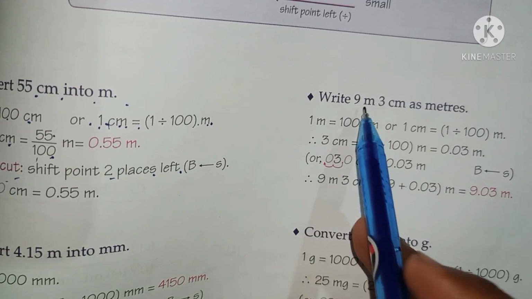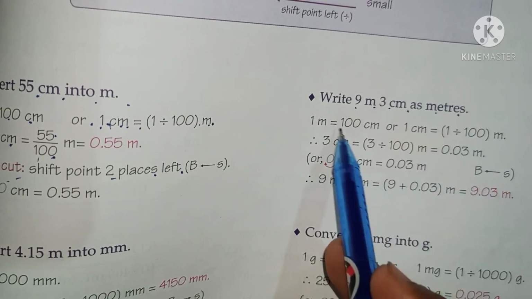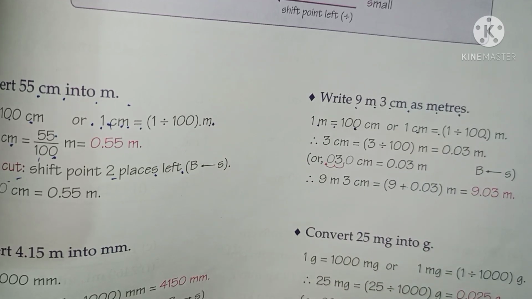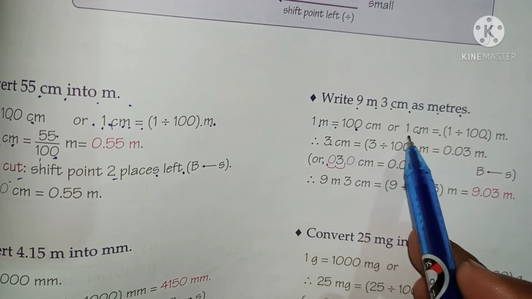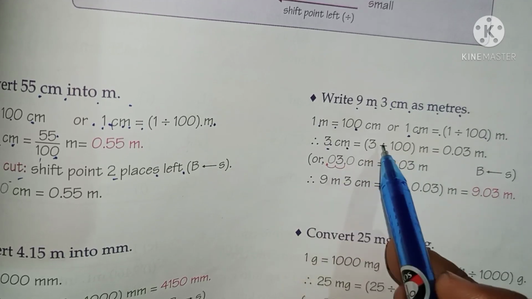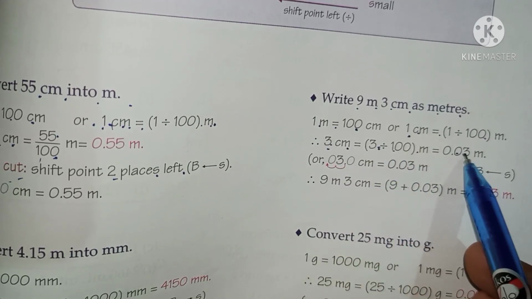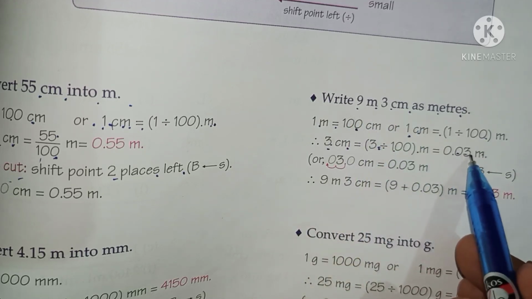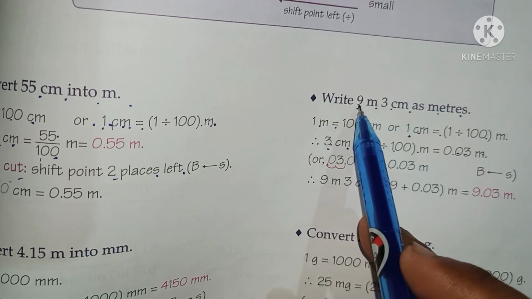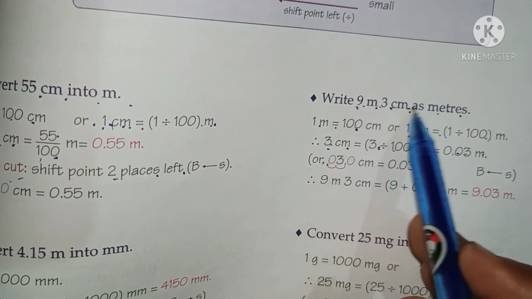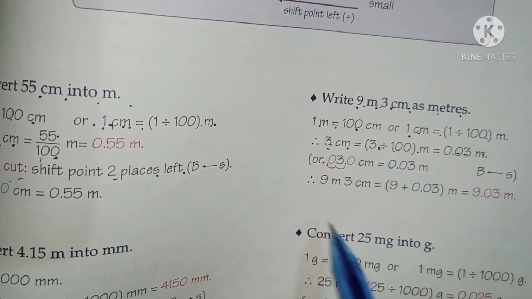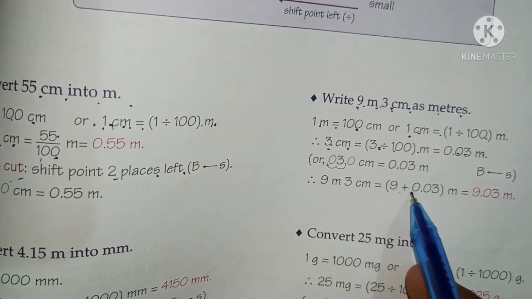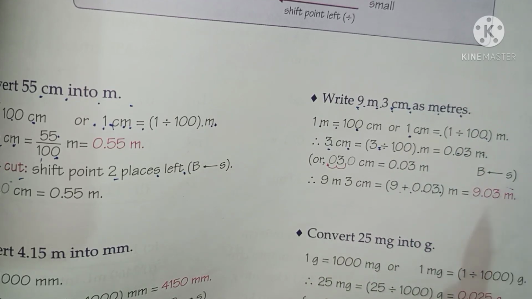Okay. Similarly, 9 meter 3 centimeter as meter. We can write 1 meter equal to 100 centimeter, or 1 centimeter equal to 1 divided by 100 meter. If 1 centimeter is this much, then 3 centimeter is multiplied by 3, and 3 by 100 is 0.03. Or you can do the shortcut directly. Now, 9 meter 3 centimeter: 9 meter is already given in meter, and the centimeter we want to convert. So 9 plus 0.03, then you will get the answer.